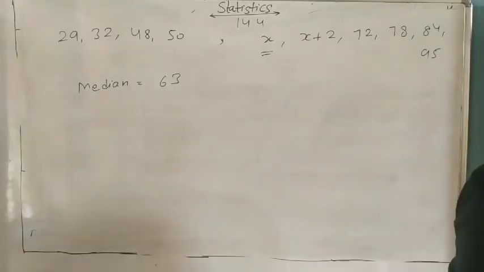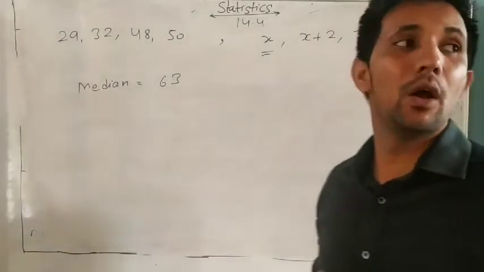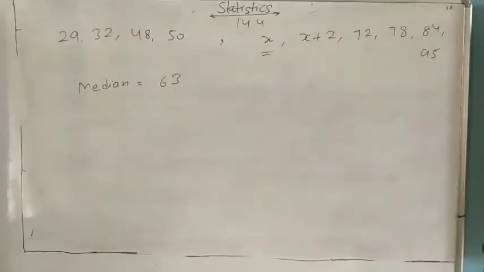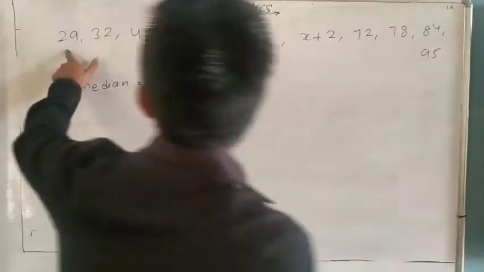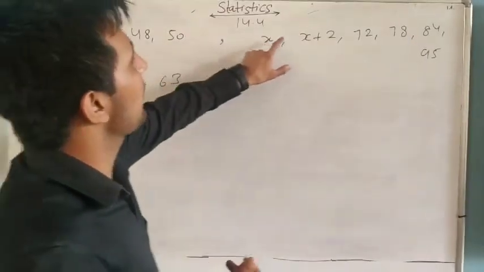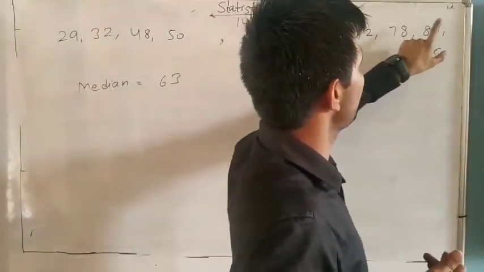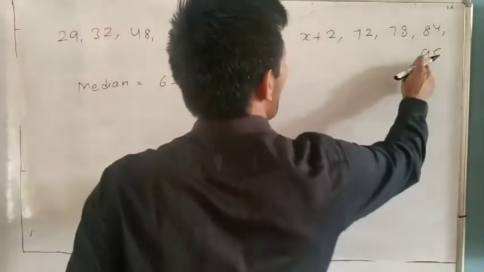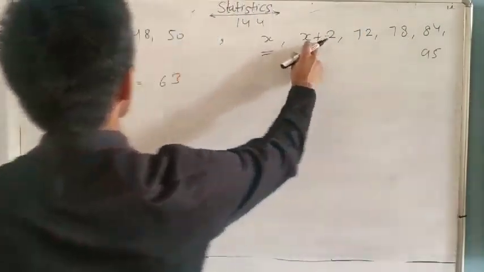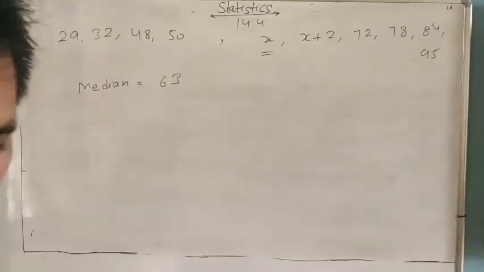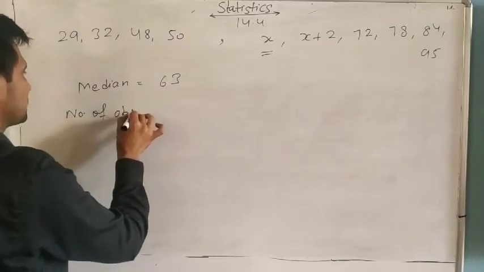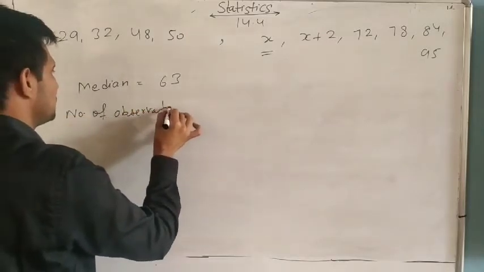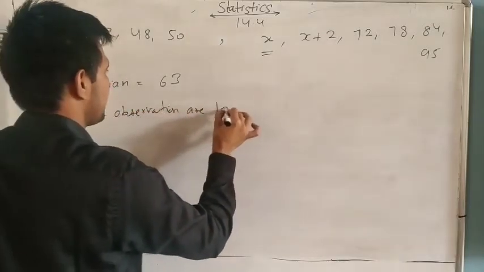The median has two formulas, one for even and one for odd. So now we will count the number of observations. 1, 2, 3, 4, 5, 6, 7, 8, 9, 10. So the number of observations is 10.